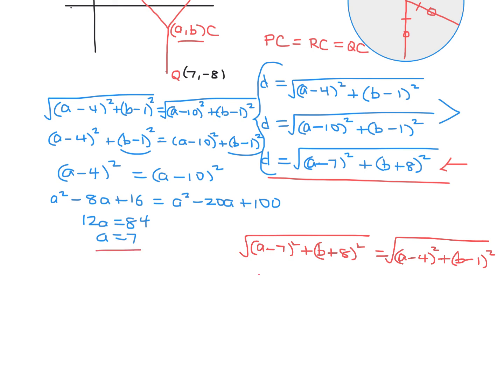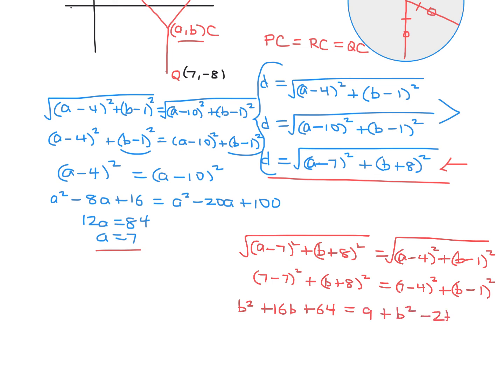When I do, this becomes 7 minus 7 squared. B is what we're trying to solve, so we don't know that. I'll square both sides also to get rid of the radical sign. This is going to be 7 minus 4 squared, and this is B minus 1 squared. Okay, this looks like it's pretty easy to solve. 7 minus 7, well, that vanishes. B plus 8, B squared plus 16B plus 64. 7 minus 4 squared is 3. 3 squared is 9. So 9 plus B squared minus 2B plus 1. B squareds disappear again. Put everything on one side, and you get 18B is equal to minus 54. And therefore, B is equal to minus 3. Okay, great.